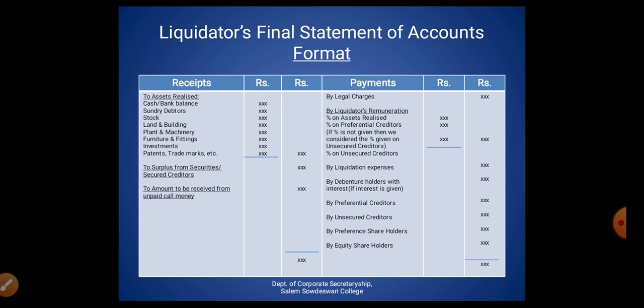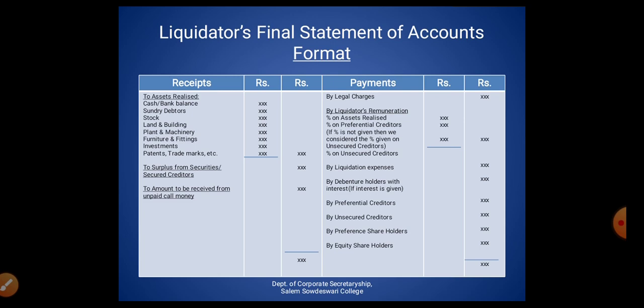And we come to the credit side, that is the payment side. First, on the payment side, we must enter legal charges. After legal charges, we give the liquidator's remuneration, and the liquidator is entitled to receive remuneration on three concepts.